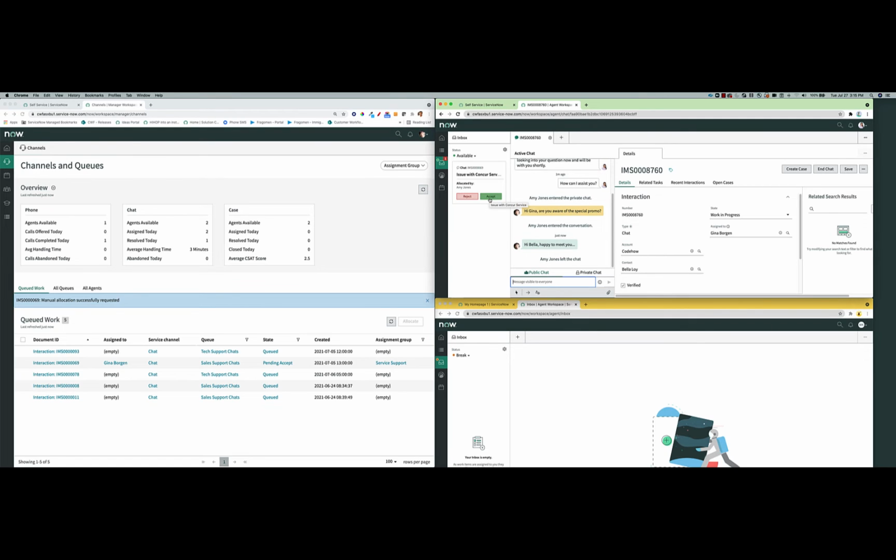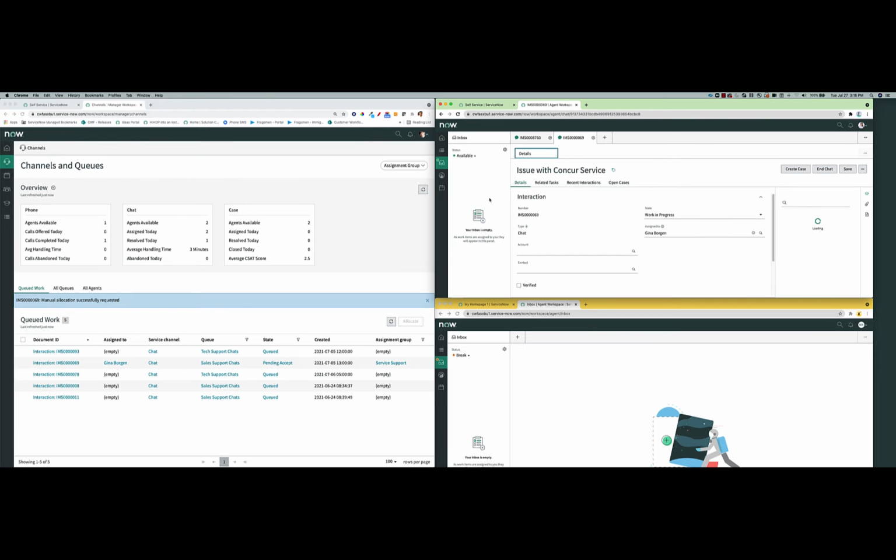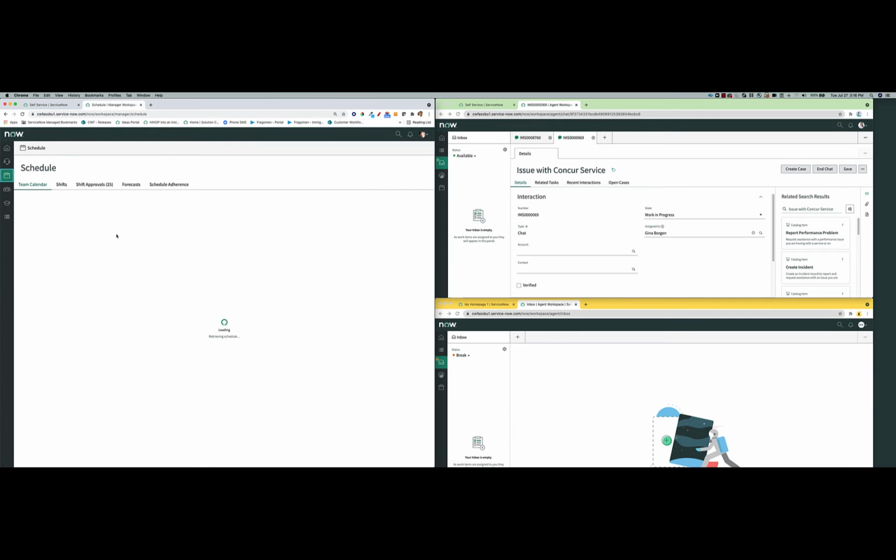Now that could be an active work item like a chat, but again, it could also be a passive work item like a case that has been requeued through the system, some type of backlogged work that Gina needs to handle. So that's a little bit about channels and queues. Let's talk about the second module here, which has to do with scheduling.